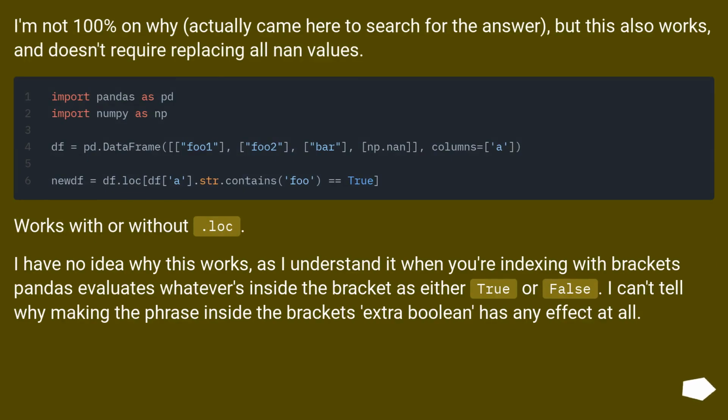I'm not 100% on why, actually came here to search for the answer, but this also works, and doesn't require replacing all NaN values. Works with or without .loc. I have no idea why this works, as I understand it when you're indexing with brackets pandas evaluates whatever's inside the bracket as either true or false. I can't tell why making the phrase inside the brackets extra boolean has any effect at all.